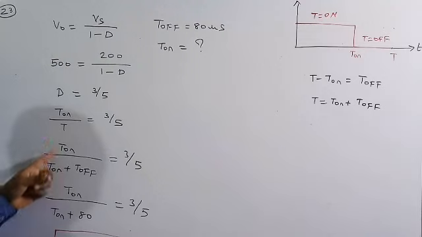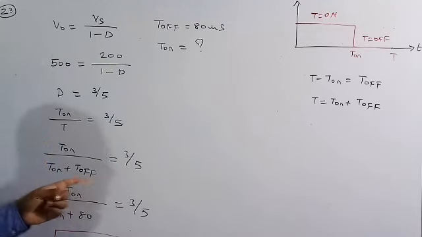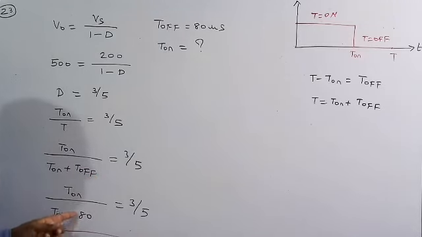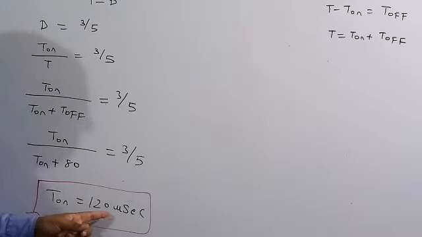So I substituted T on by (T on plus T off) is equal to 3 by 5. But I already know T off is equal to 80 microseconds. So I substituted 80 microseconds instead of T off and solved the equation. Finally T on is equal to 120 microseconds. So this is the required solution of this numerical.